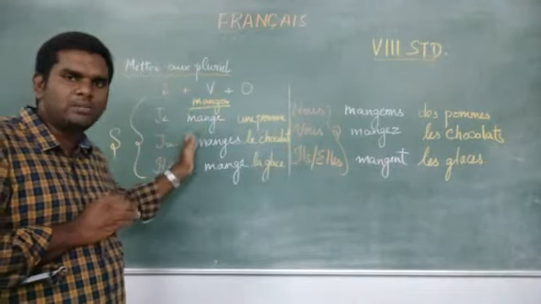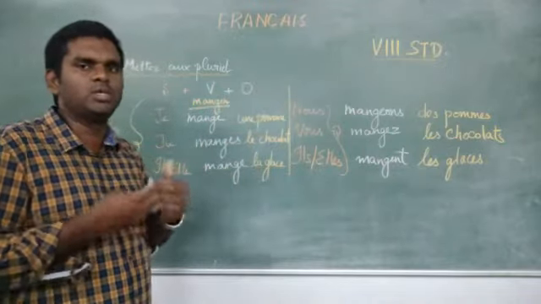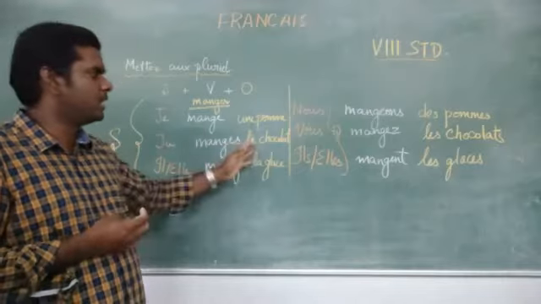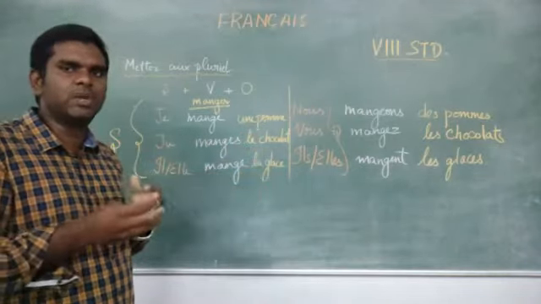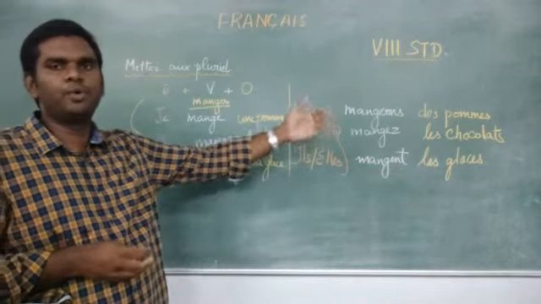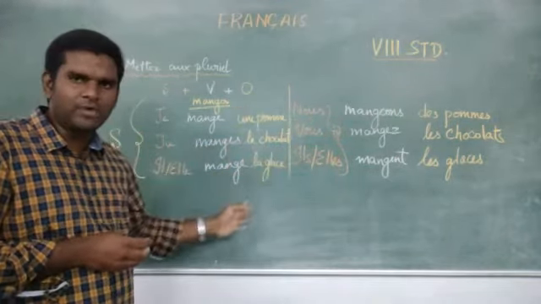Now, according to the subject, the verb also changes. That you know already, in conjugation you have learned many times. Now, une pomme, le chocolat, la glace. These things will become des pommes, les chocolats, les glaces.